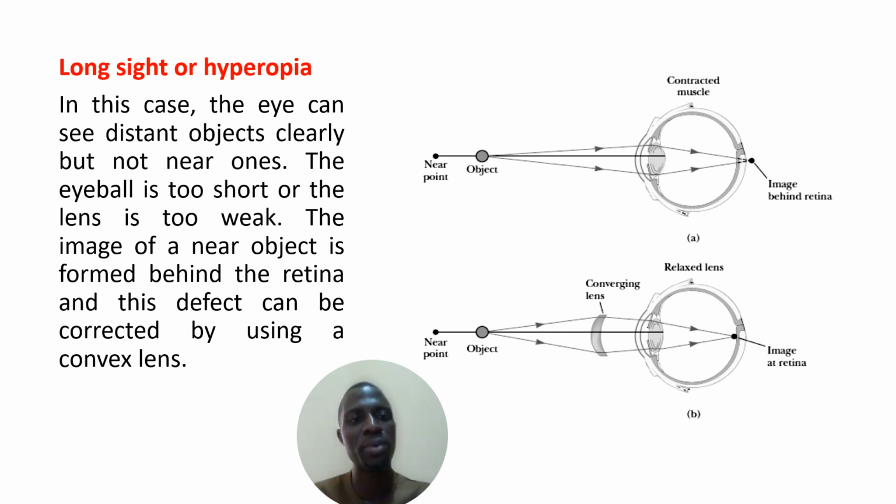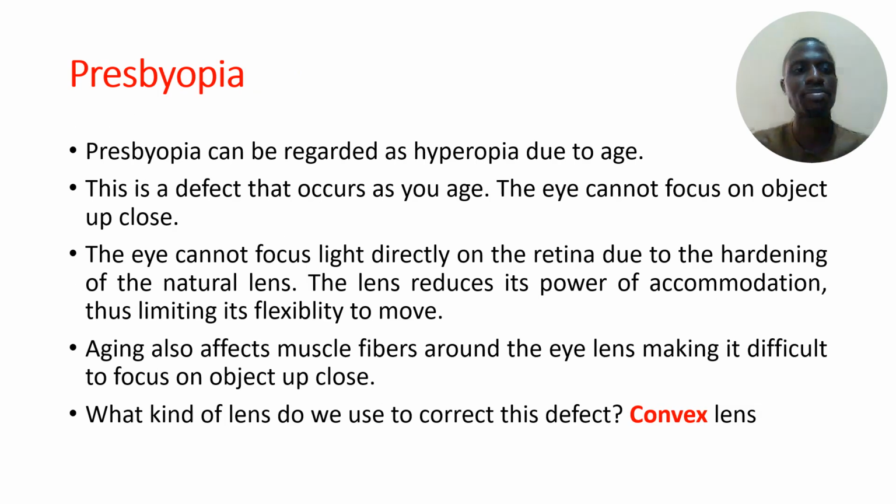Long-sightedness or hyperopia. In this case, the eye can see distant objects clearly, but not near ones. Either the eye is too short or the lens is too weak. The image of a near object is formed behind the retina. So to correct this, you need something that can converge the rays of light to draw the image formed behind the retina inwards to be focused on the retina. And this type of lens is a converging lens, also known as a convex lens.